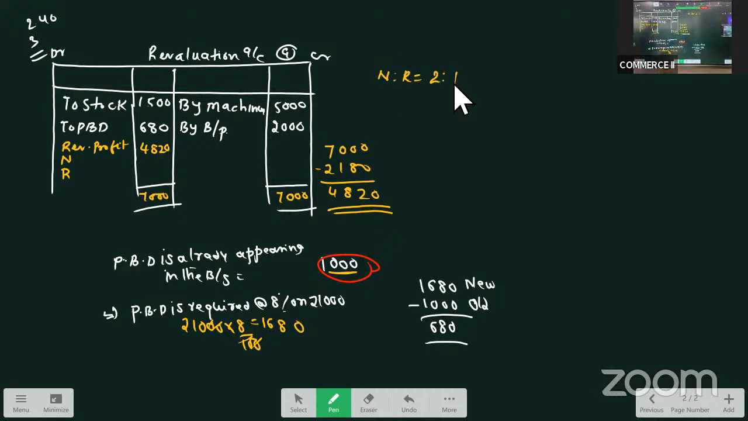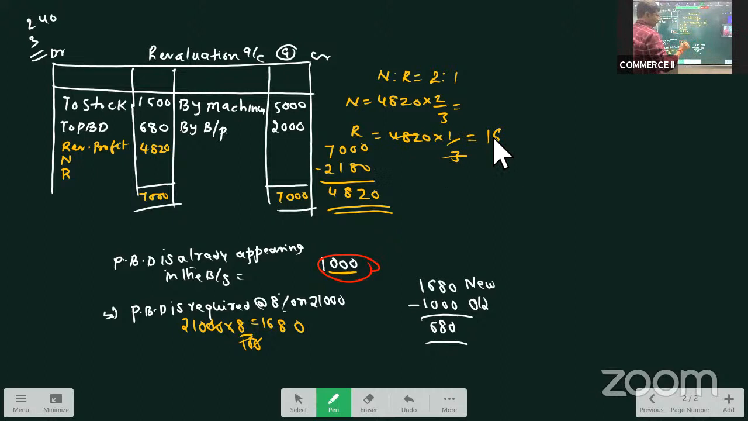Okay. So how much will Naresh get? Naresh will get 4,820 into 2 by 3. Similarly, Ramesh will get 4,820 into 1 by 3. 3 ones are 3, 3 sixes are 18, 0. So 1,606 is what Ramesh will get. Let us take the round figure.